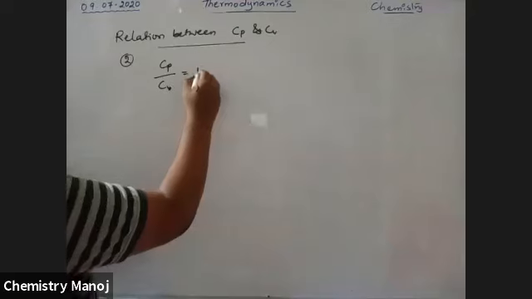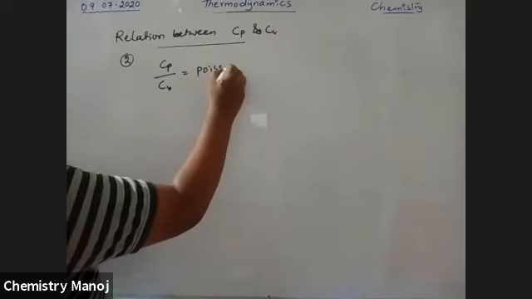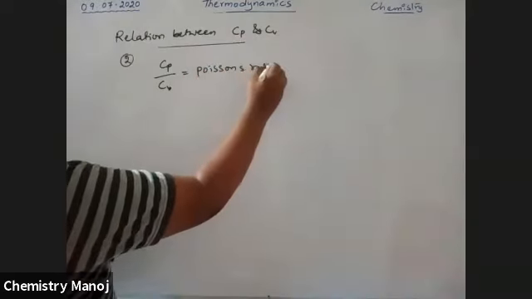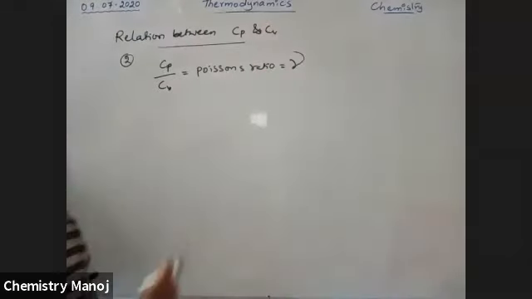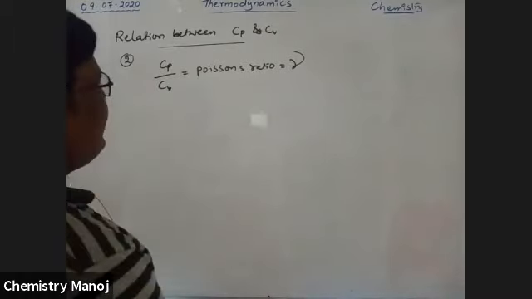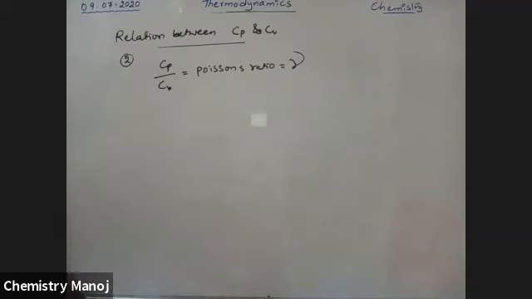The ratio is called Poisson's ratio, which is symbolized with gamma. So Cp by Cv is equal to gamma, which is called Poisson's ratio.